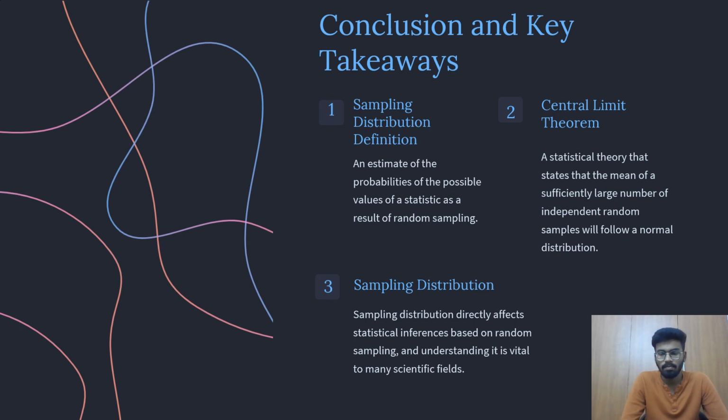And the third one is the sampling distribution. The sampling distribution, as we know, directly affects statistical inferences based on random sampling, and understanding it is vital to many scientific fields.